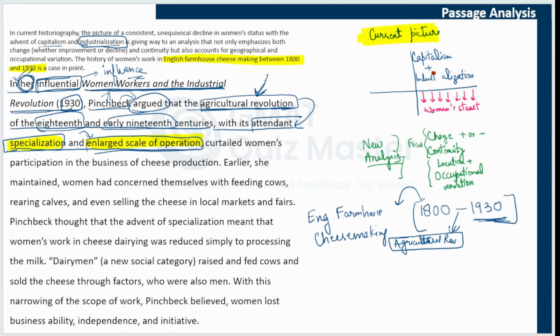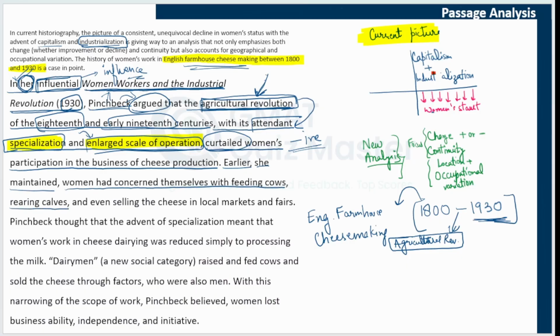And with these two characteristics, the agricultural revolution curtailed women's participation in the business of cheese production. So again, we are talking about cheese making, and Pinchbeck is arguing that this agricultural revolution, with these characteristics, limited women's participation in the business of cheese production. So it is kind of a negative impact of this agricultural revolution on women's participation in this business. Let's read further. Earlier, she maintained, women had concerned themselves with feeding cows, rearing calves, and even selling the cheese in local markets and fairs. So, before this agricultural revolution, as per Pinchbeck, women had these multiple roles.